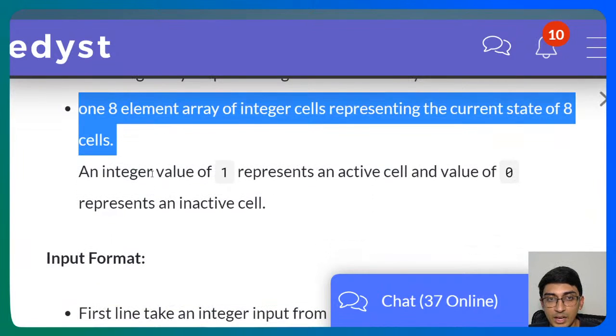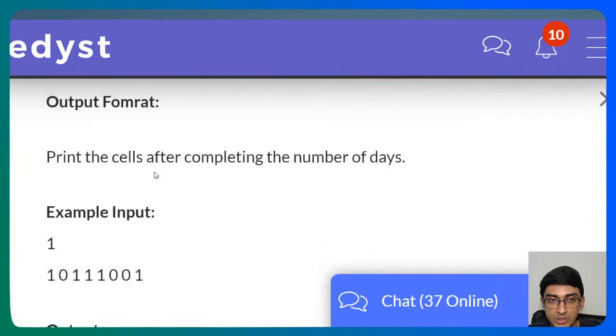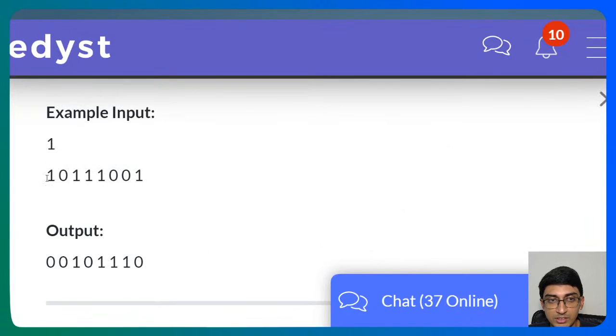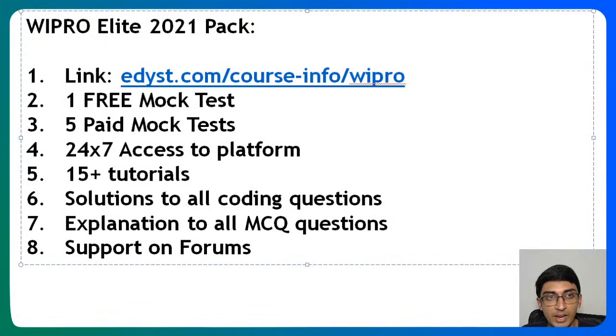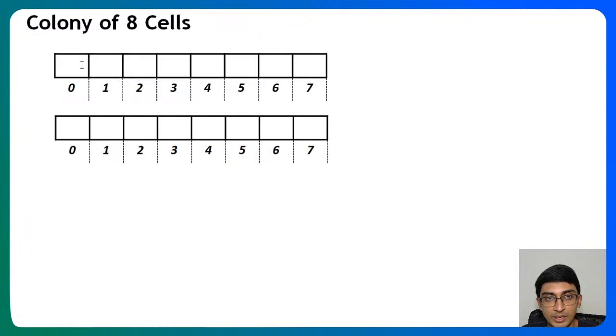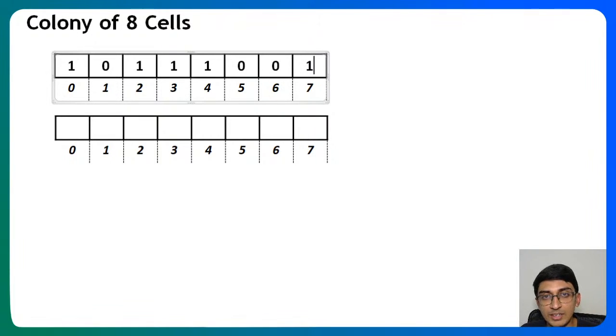An integer value of 1, okay, so you already saw this. So let's take for example this, something like 1 0 1 1 1 0 1. I'll just come back to my slides. So if we had, let's say, a cell state of something like this, 1 0 1 0 1 0 0 1, after 1 day, what happens to it?